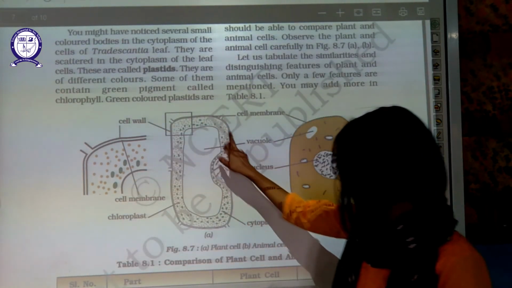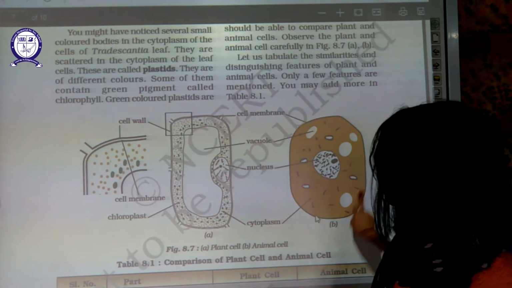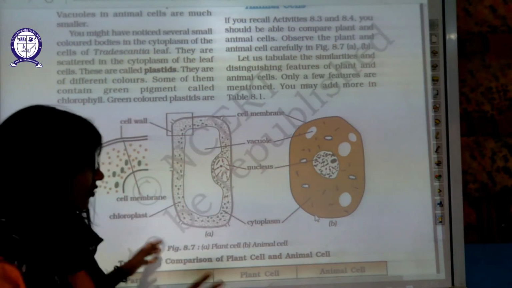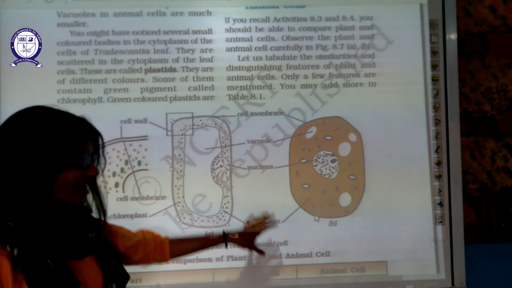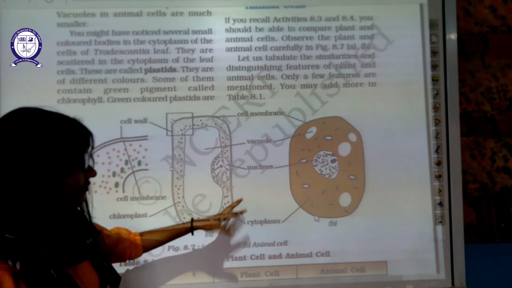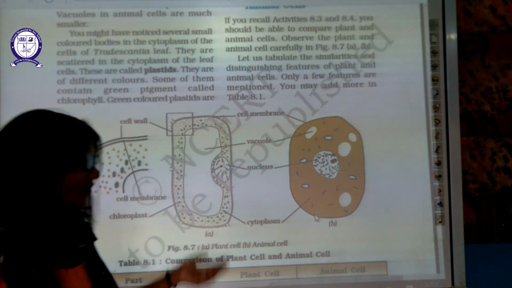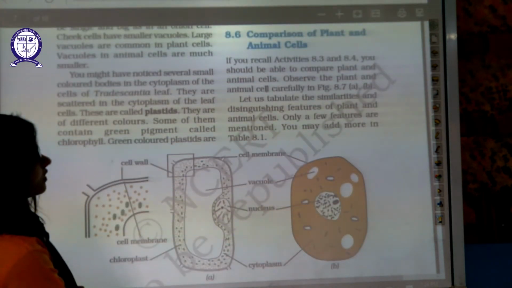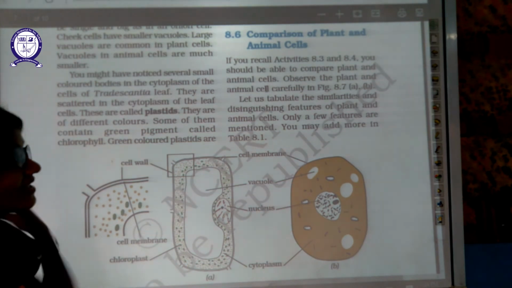This is a typical plant cell. This is a typical animal cell. Though we have to discuss a few more diagrams, because these are not clear diagrams. Okay, only a few organelles are present in these diagrams.